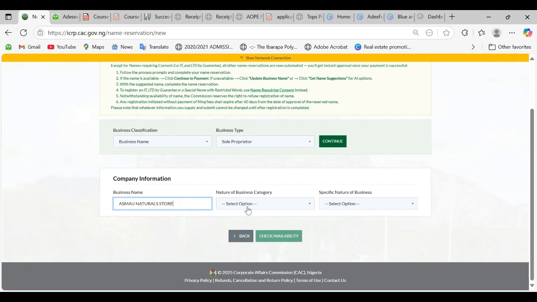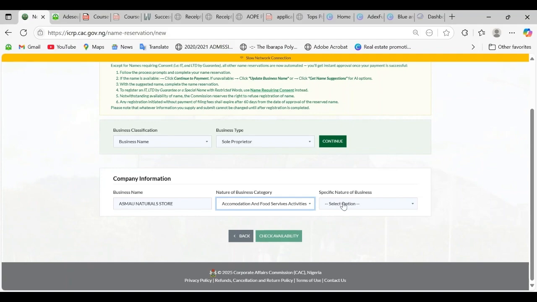So the next thing is the business category. Click on business category. For fruits, food and drink, it's under the accommodation and food services activities. If you are not seeing the option, just click on select option. It's going to show you different categories. So click on accommodation and food services activities.